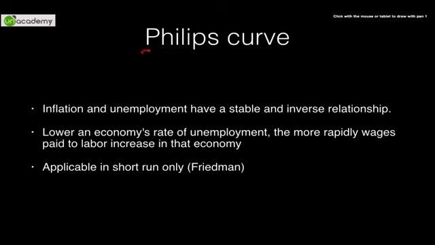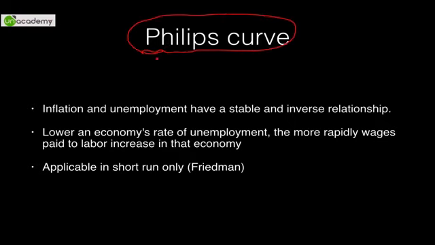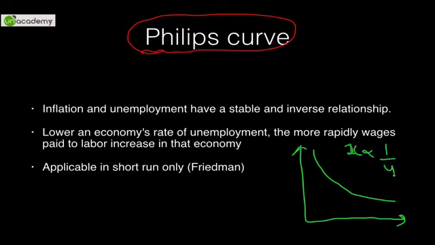Now finally for today we have the Phillips curve. The Phillips curve is a very simple curve. I'll draw it right here. What happens with the Phillips curve is it's basically something like this. A curve will appear. This is basically called 1/x, where x is inversely proportional to y. So as x increases, y decreases. This is a typical curve, it will never approach 0. So this is unemployment here, and this is inflation.